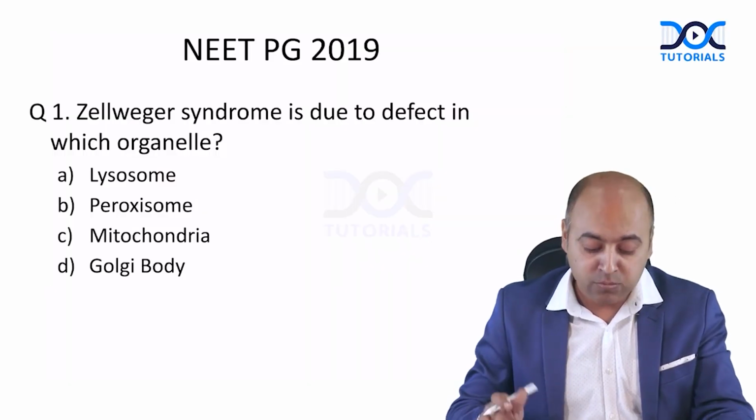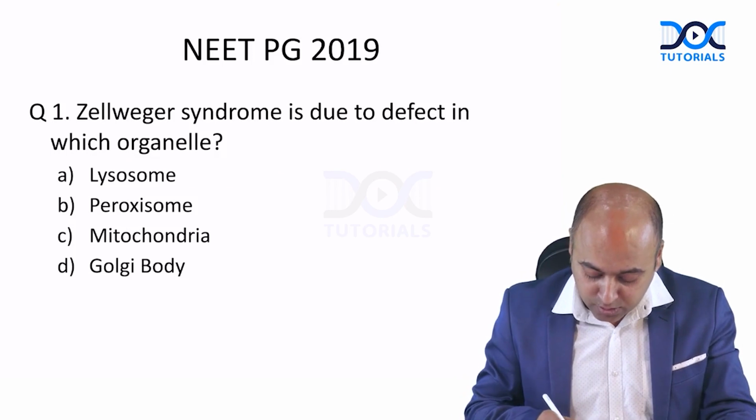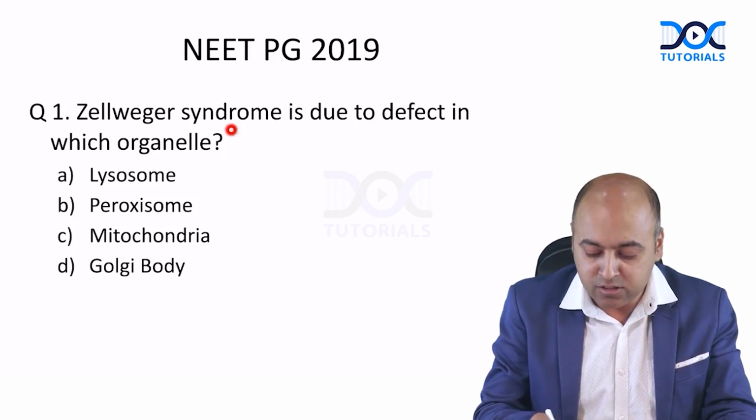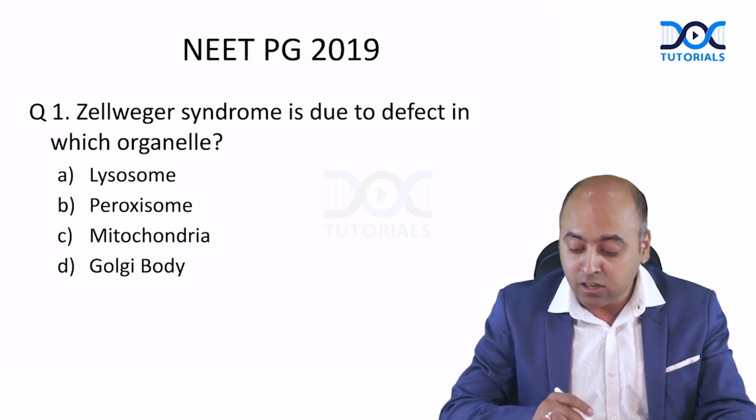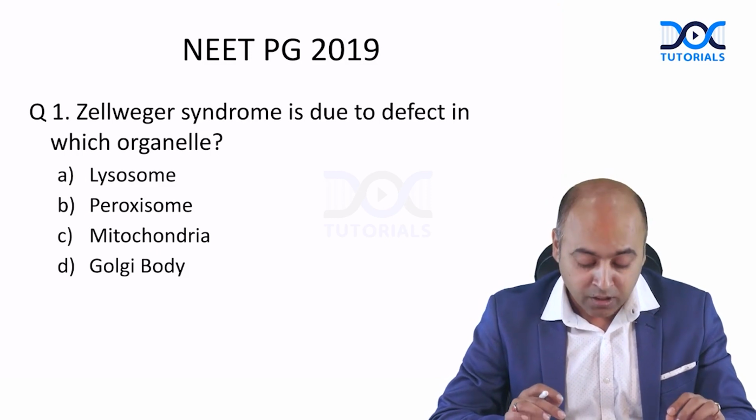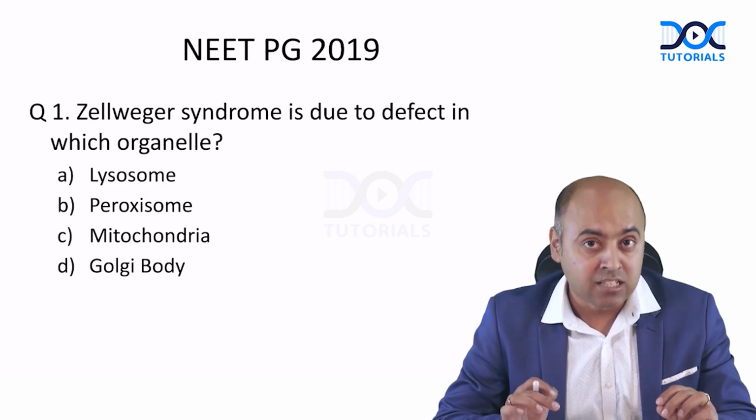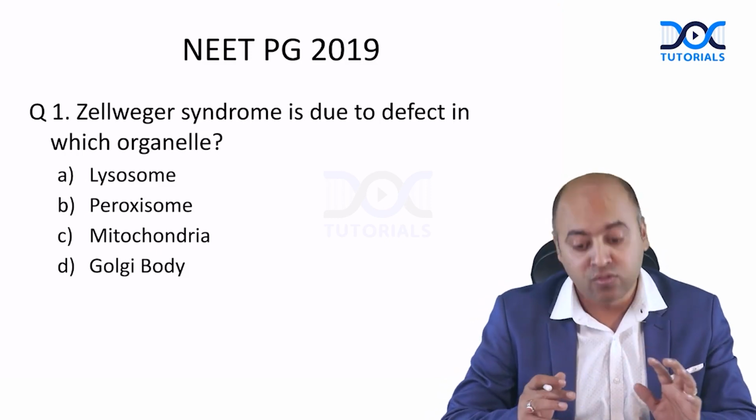Question number one talks about the Zellweger syndrome. Zellweger syndrome is due to defect in which organelle? Options are lysosome, peroxisome, mitochondria, and Golgi body. Here I'd like to tell you the question on Zellweger syndrome has been asked multiple times with lots of variation.